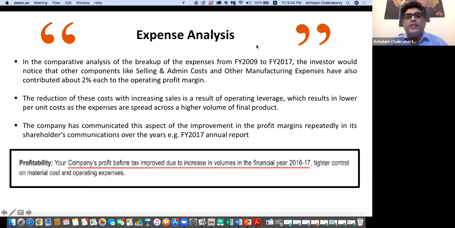Okay, so now we are again looking into the expense analysis in some other context. As we see in the competitive analysis of the breakup of 2009-17, the investors would notice that other components like selling and admin cost and other manufacturing expenses have also contributed about 2% each to the operating profit margin, right? So if you remember, just notice this here, selling and admin and other manufacturing expenses, right?